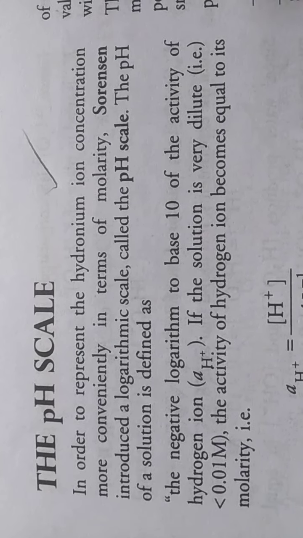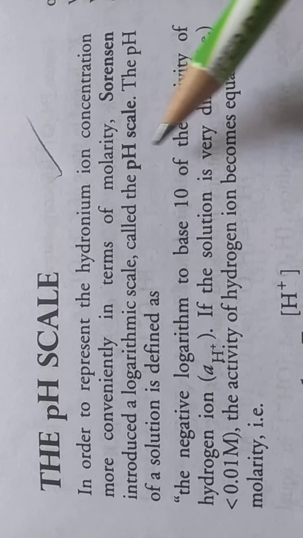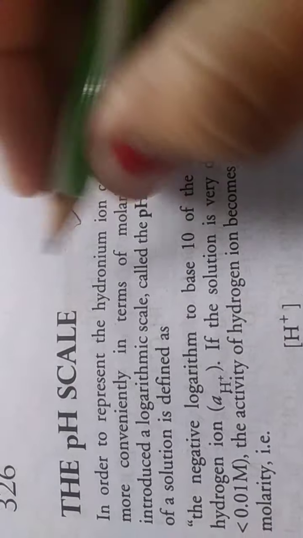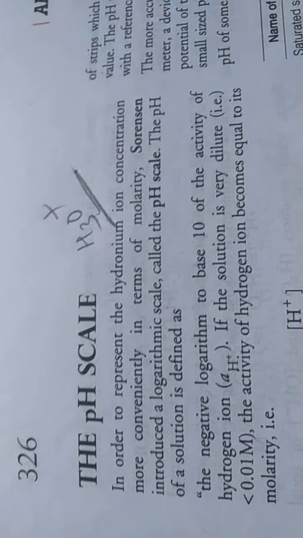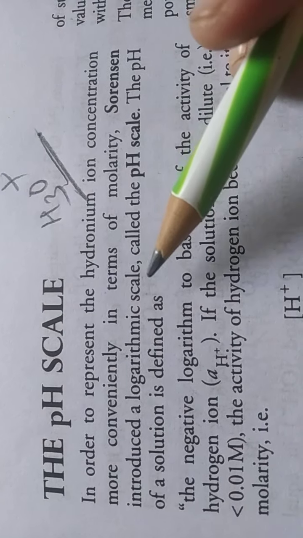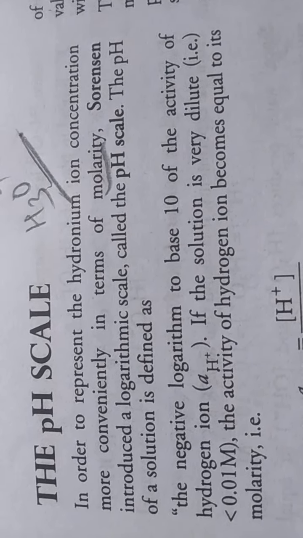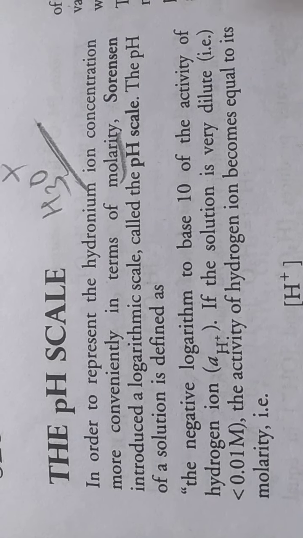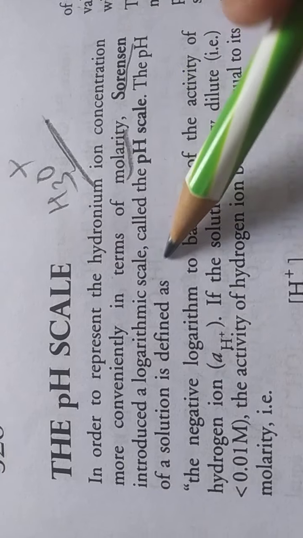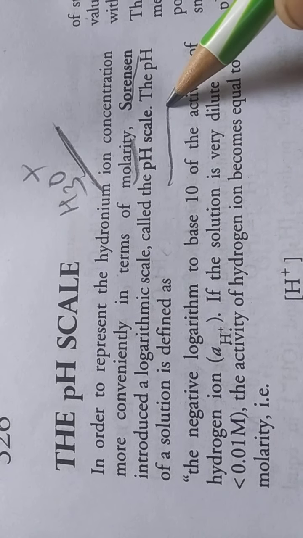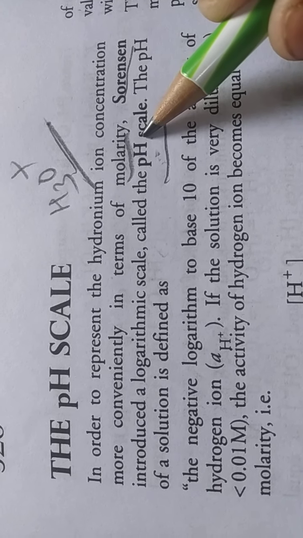Then the next topic is the pH scale. The pH scale is used to represent the hydronium ion, that means H3O+, concentration more conveniently in terms of molarity. Sorensen introduced a logarithmic scale. It is called pH. What is pH? pH means power of hydrogen.